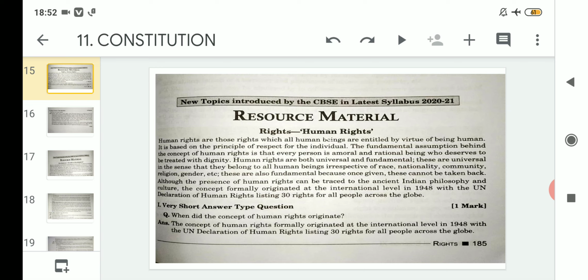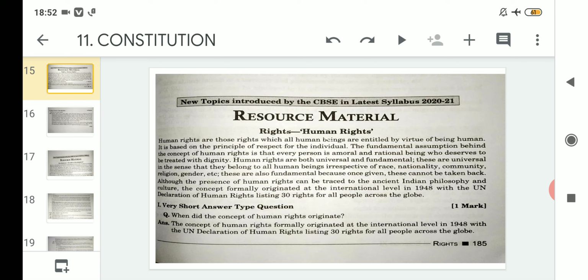And the second side tells that human rights are fundamental in nature, because as fundamental basic rights, they have to be given once we are born as human beings, and that right cannot be taken back from us.